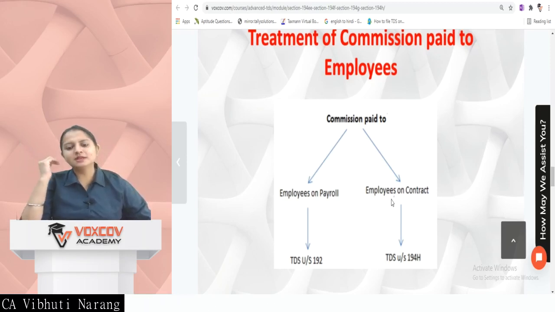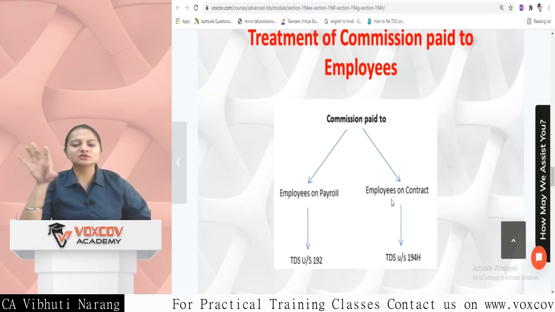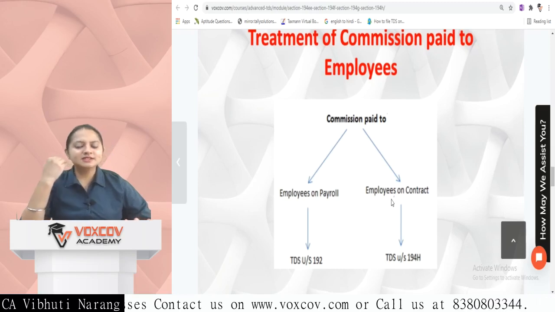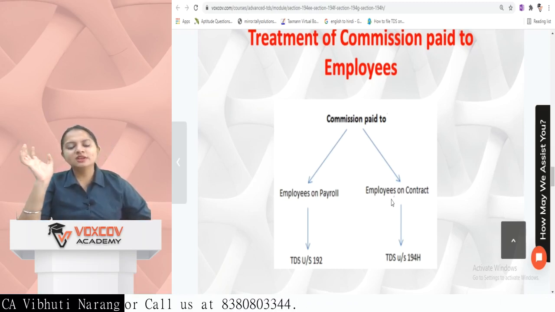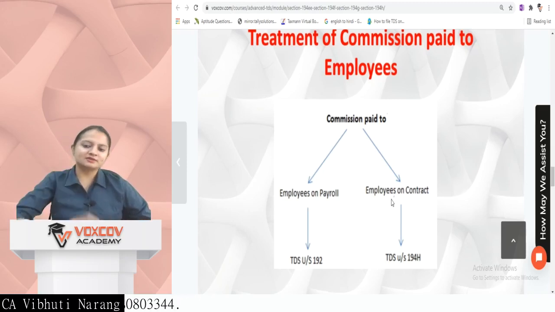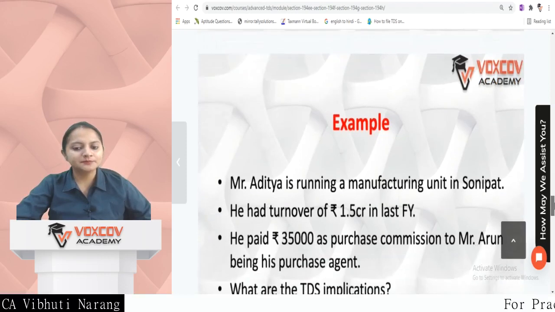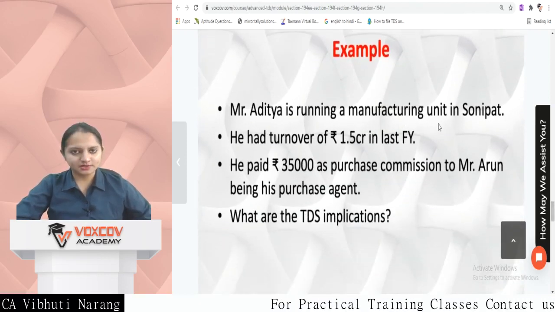But sometimes employees are hired on a contract basis, and to motivate them or to make them stay in their position for a longer time despite not being on payroll, incentives or commissions are given to those employees. In that case, the section will be 194H and not 192. Mr. Aditya is running a manufacturing unit at Sonipat.